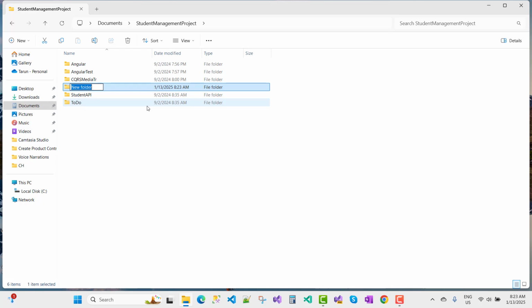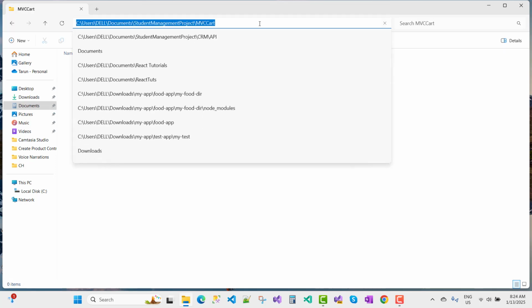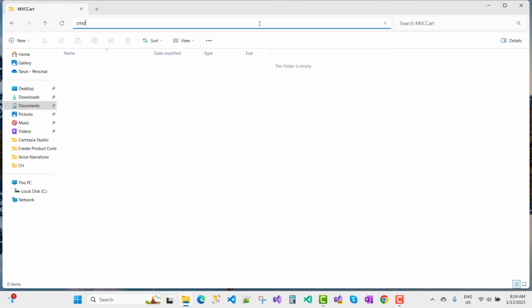This is my project name. I mean to say that MVC cart. Okay, this is my system, that is MVC cart system, and I want to design it via Visual Studio Code. So the prerequisites are Visual Studio Code and .NET SDK.